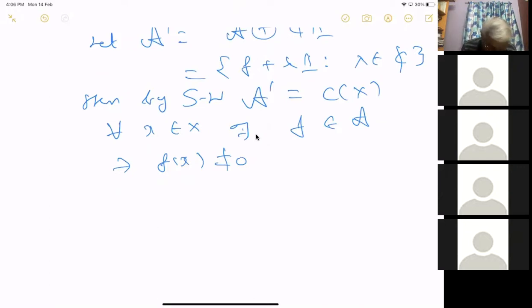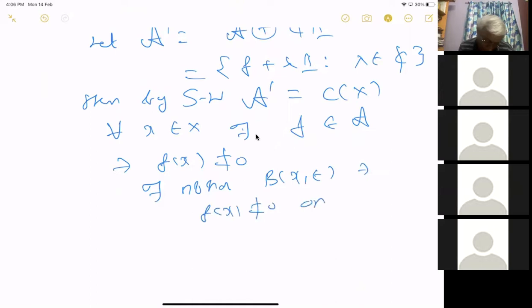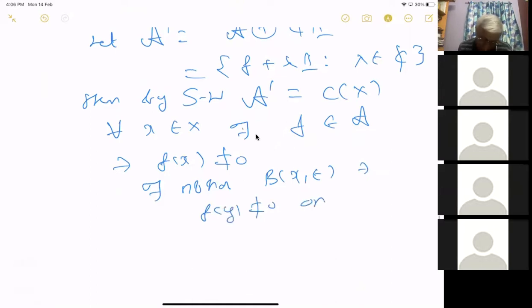So there exists a neighborhood B(x, epsilon), which will depend on x maybe, such that f(y) is not equal to 0 for all y in B(x, epsilon). So maybe this will depend on this x.